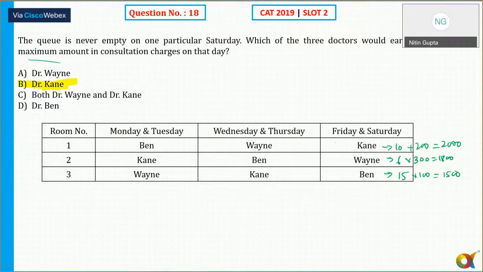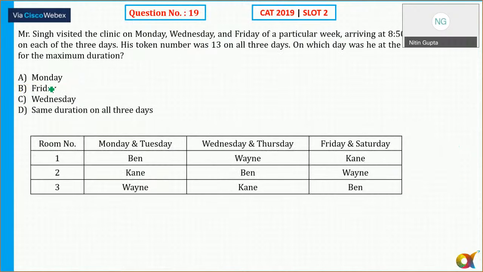Can we move to the next slide? Okay, let's move to the next slide then. Now it says Mr. Singh visited, okay, Bain, Kane, Wayne. These are the three doctors, yes or no? So Bain is actually taking a total of 10 minutes. Kane is taking 15 per person. We know that. So Mr. Singh visited the clinic on Monday, Wednesday, and Friday.